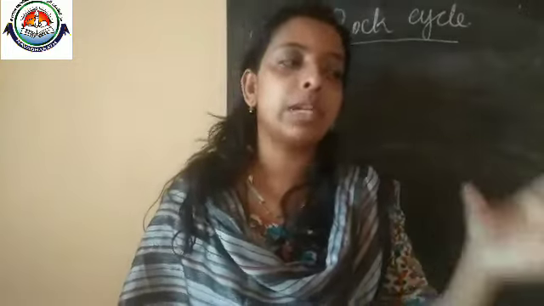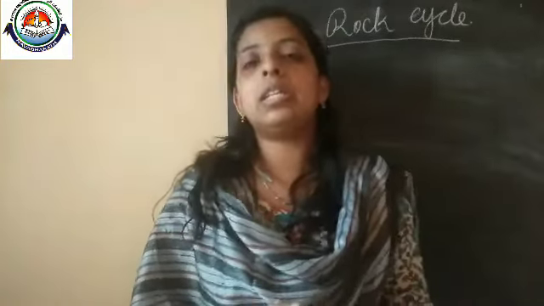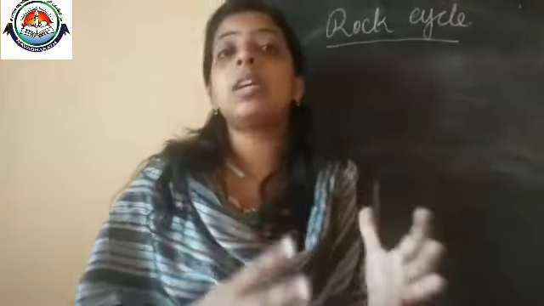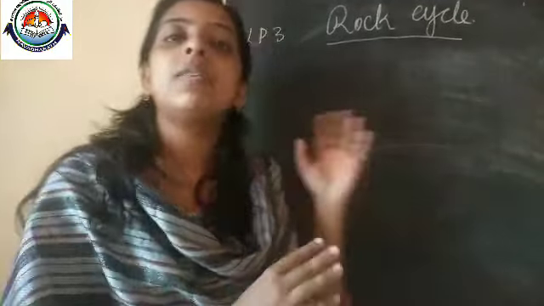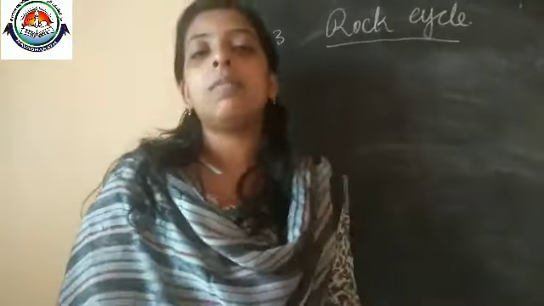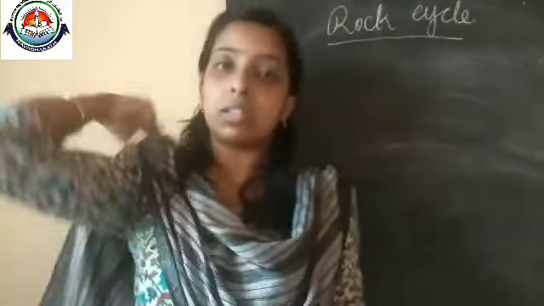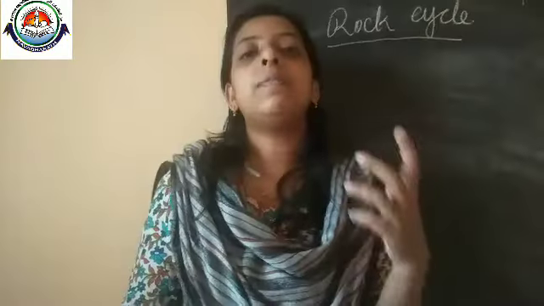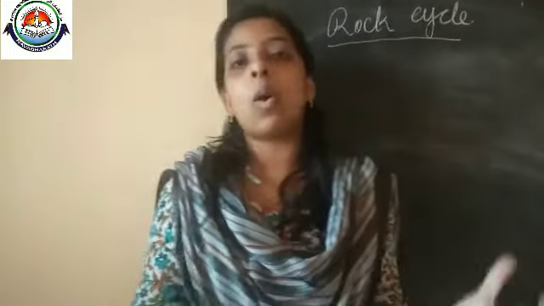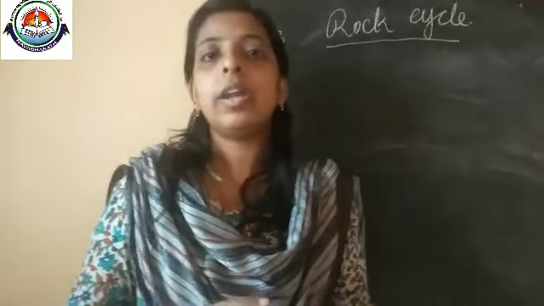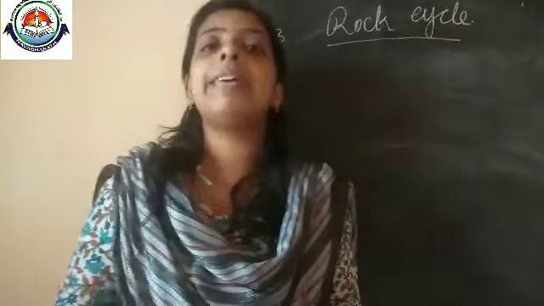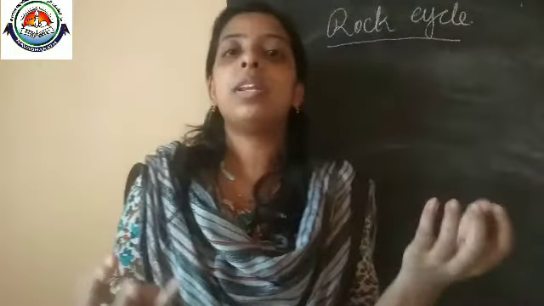Now we have completed our last lesson in this block. That means we completed the 23rd block, and now we can conclude what all the things we discussed in this chapter. First, in the beginning we were discussing the properties of rocks. These rocks are very hard in nature, and our earth's crust contains these rocks.